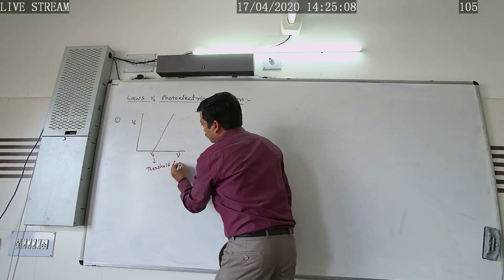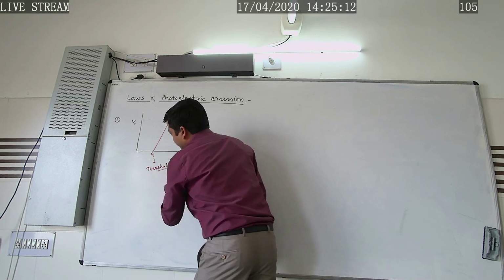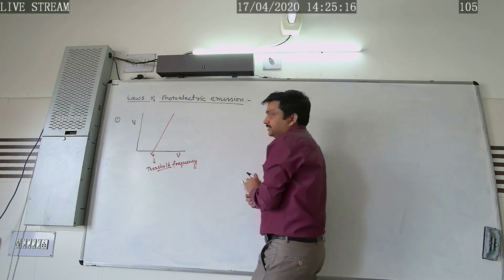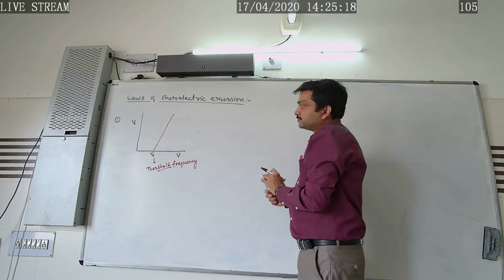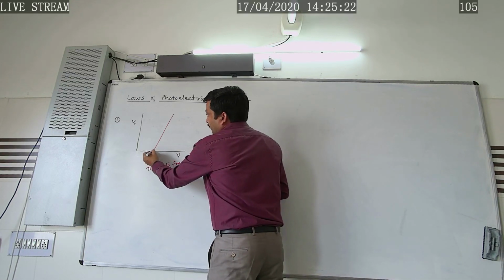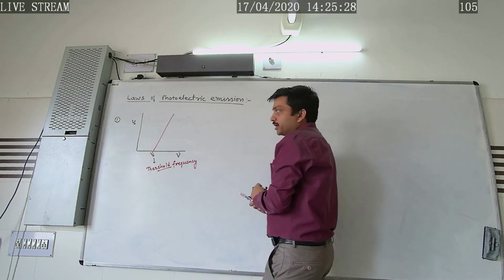Now, how can we define this threshold frequency? That is the minimum frequency of the incident radiation below which the metal does not show the photoelectric effect. And what is the photoelectric effect?